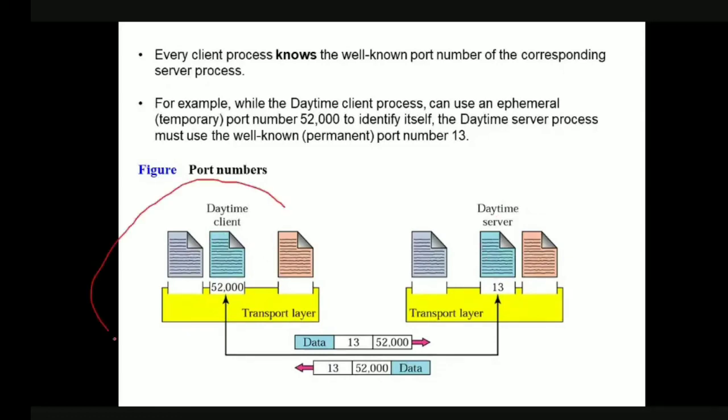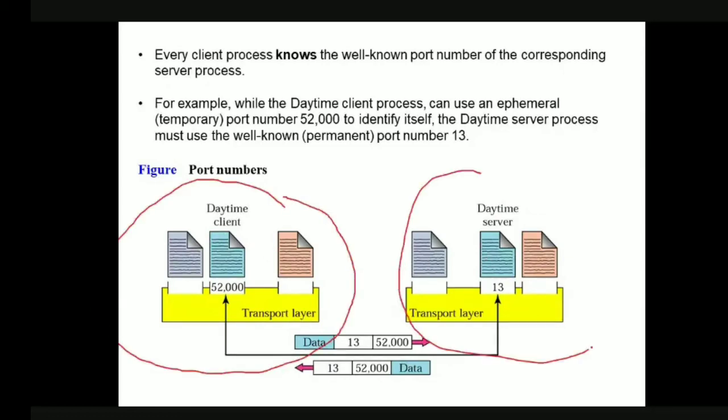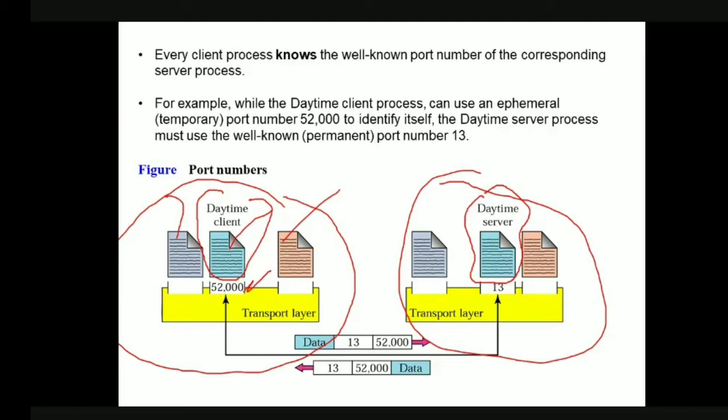See, this is the source system. Okay, and this is the destination system. Here we have process P1, process P2, process P3. The process P2 is the daytime client process, and here also process P2 is the daytime server process. Okay, so see, this process is identified with which port number? What is the port number here? 52,000. And what is the port number with which the daytime server process is identified? The port number 13. Okay, 13. So if you see, this is 52,000. Okay, it can choose any value, but the server can choose only a particular well-known value.